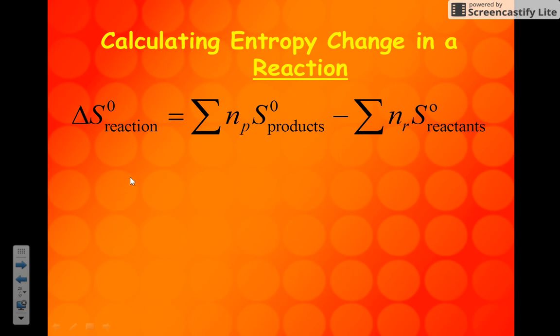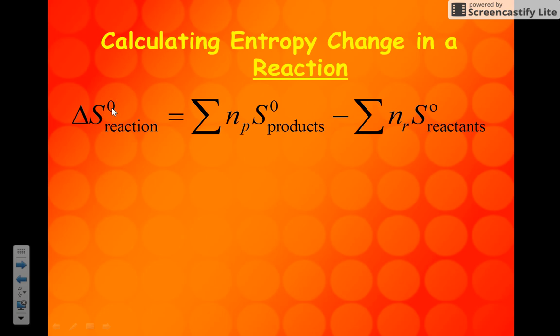Now here's a similar formula to what we looked at with enthalpy, but it refers to entropy. Again, this is the summation formula. When we get back to school after break, we're going to be practicing some of these formulas. This formula gives the change in the entropy of a reaction at standard conditions.